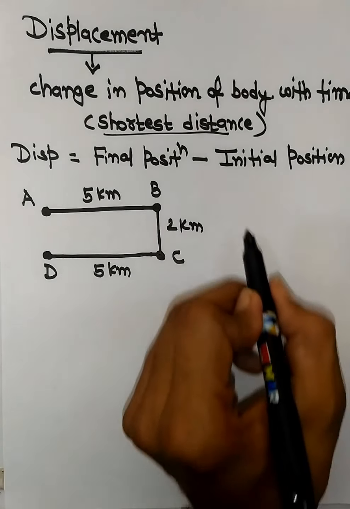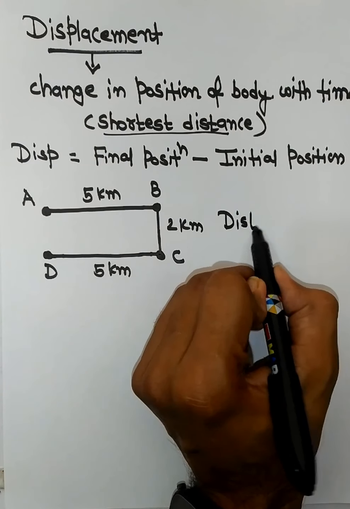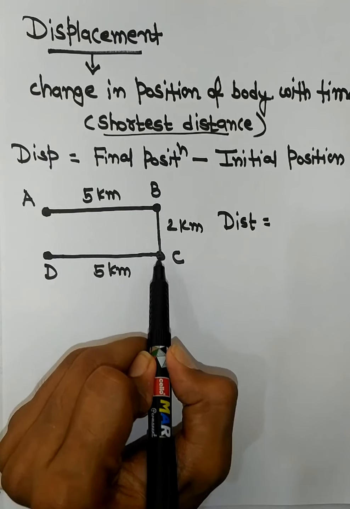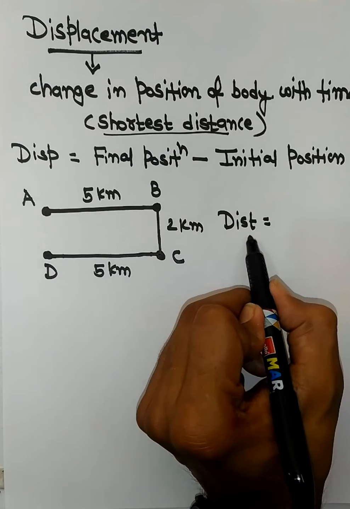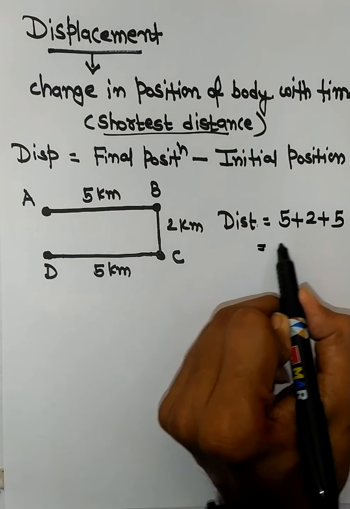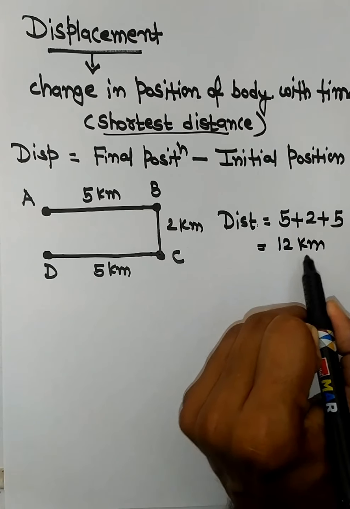So in this case, if you want to find the distance, we add A to B 5 plus 2 plus 5, that is 12 kilometers. That is the distance.